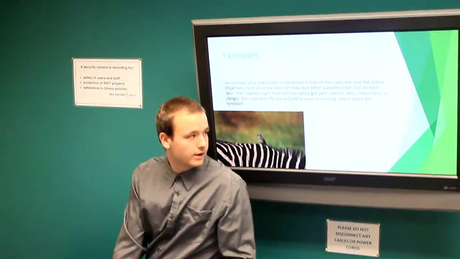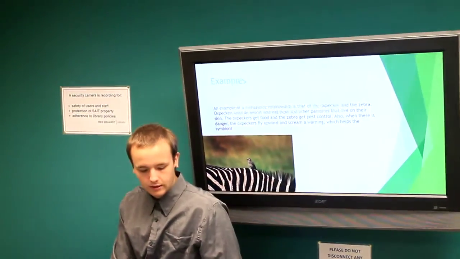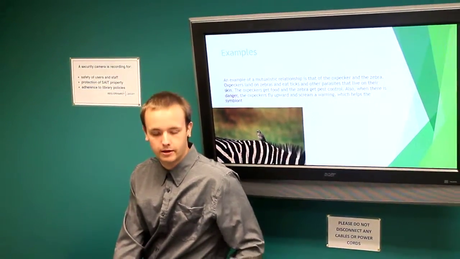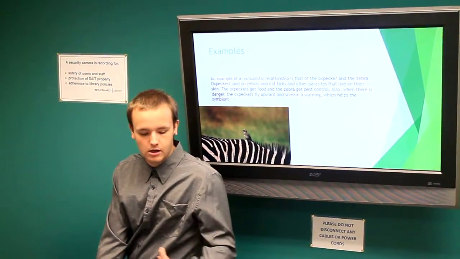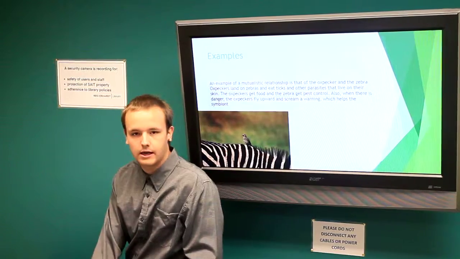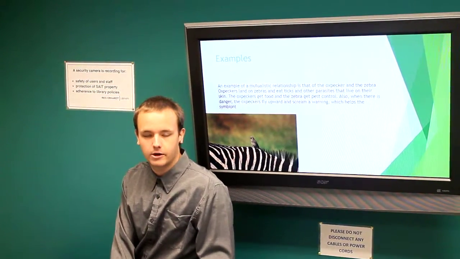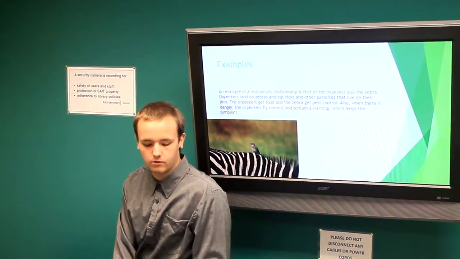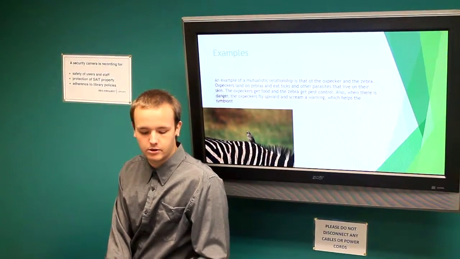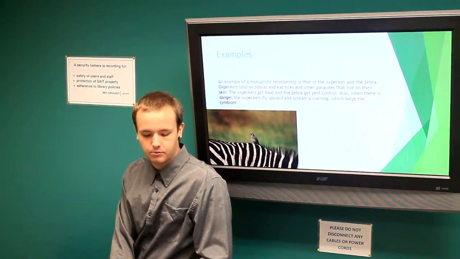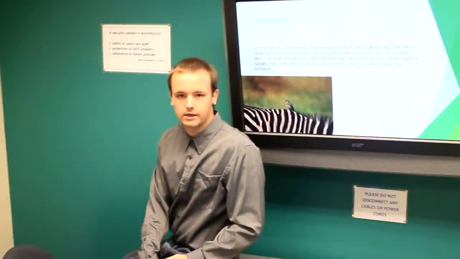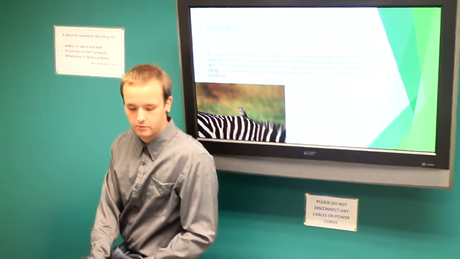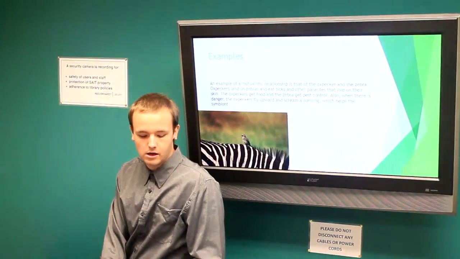One example out in Africa is between the woodpecker and the zebra. In this situation, the woodpecker lands on the zebra and eats the different ticks and parasites that live on top of or around the zebra, and the zebra gets pest control from this, so they get to stay clean, healthy, and don't have to worry about infections and stuff like that.